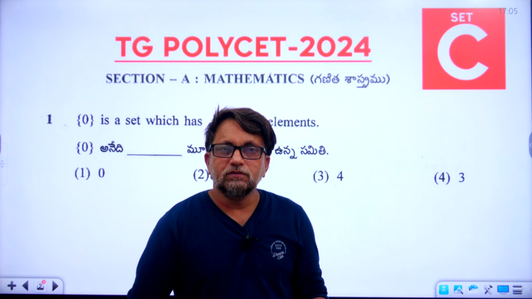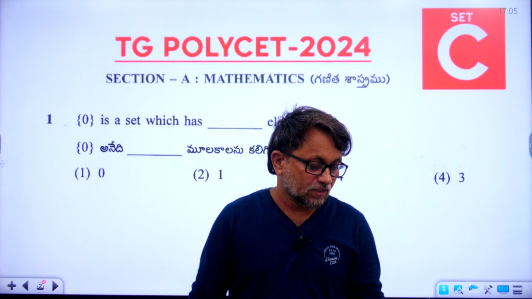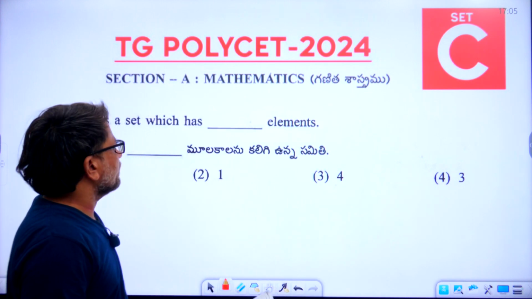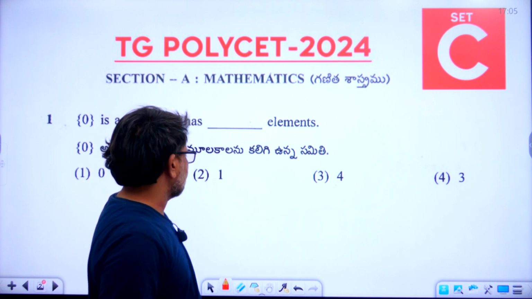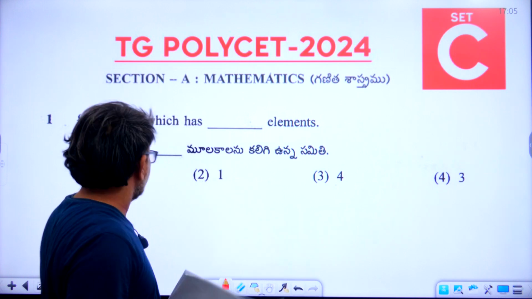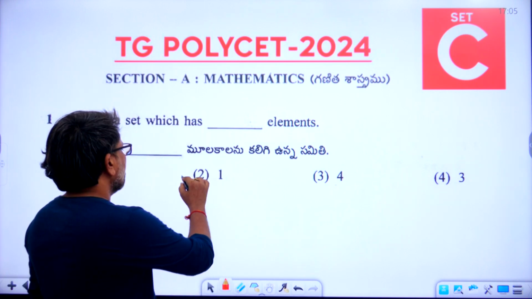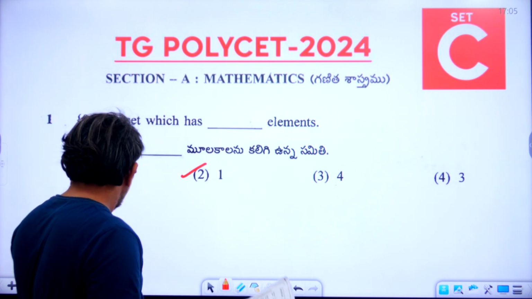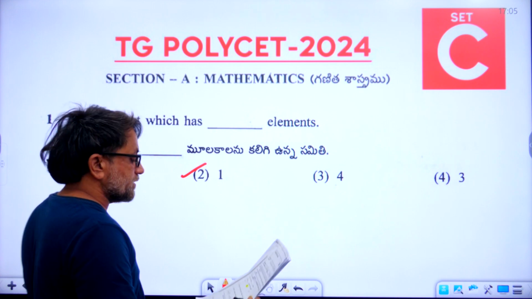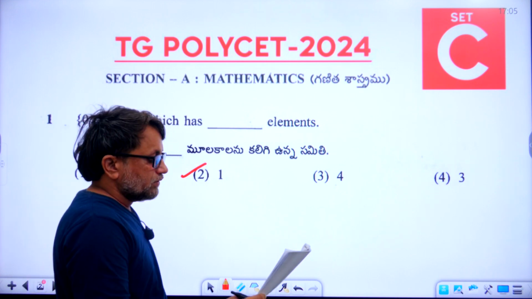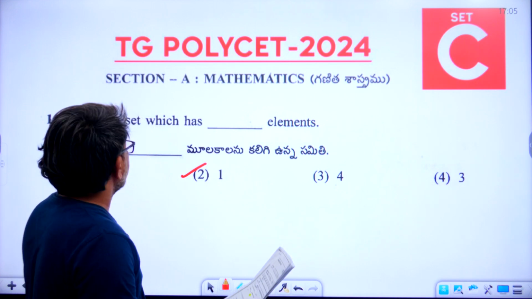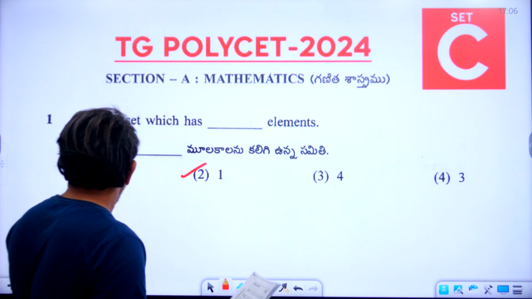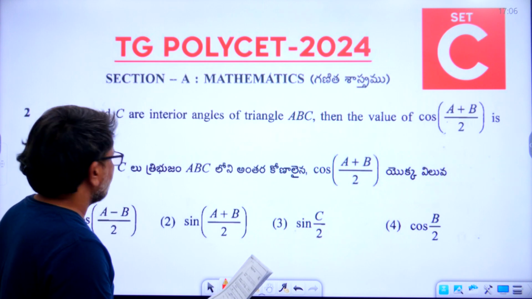Let us go with the first question. Set A has element 0, which has dash elements. What could be the right answer? Take 2 as the right answer. Get ready with your key, everyone. Once again, first one: the right answer is 2. So let's go to the second question.